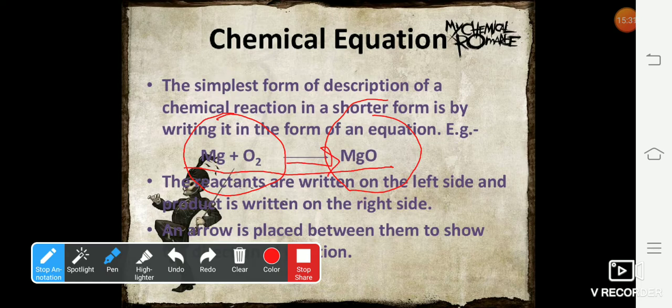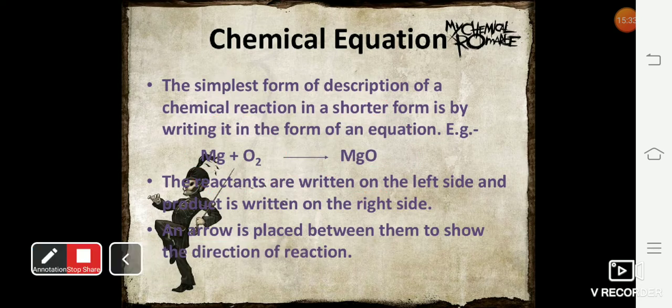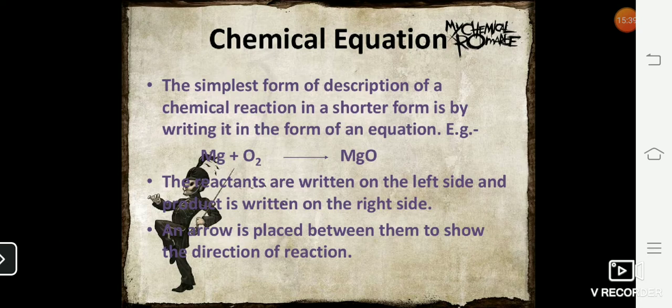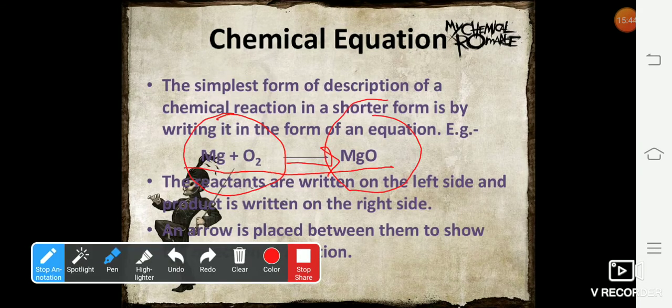Some more information, you can also write the state of the reactants and products. Like here you can write down magnesium is a solid, so you have to write down small s in the bracket.